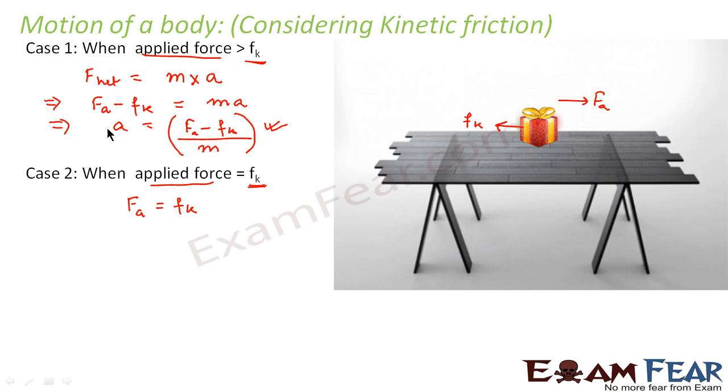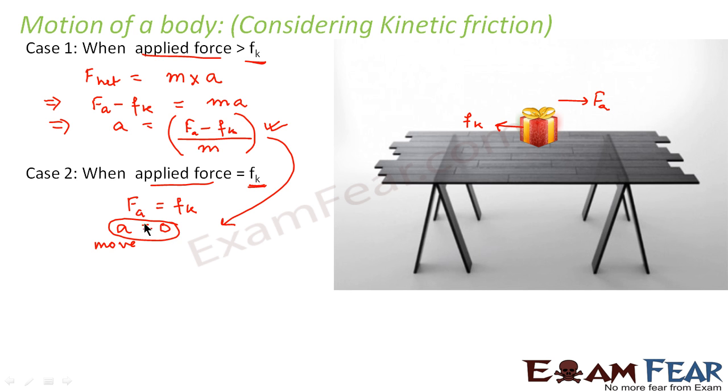Now you look at this equation which we derived in the first case. If you put Fk is equal to Fa, in that case you find that acceleration comes out to be 0. Right? You put Fa is equal to Fk in this equation, so you will get acceleration is equal to 0. What do you mean by acceleration is equal to 0? That means the object will move with uniform velocity.